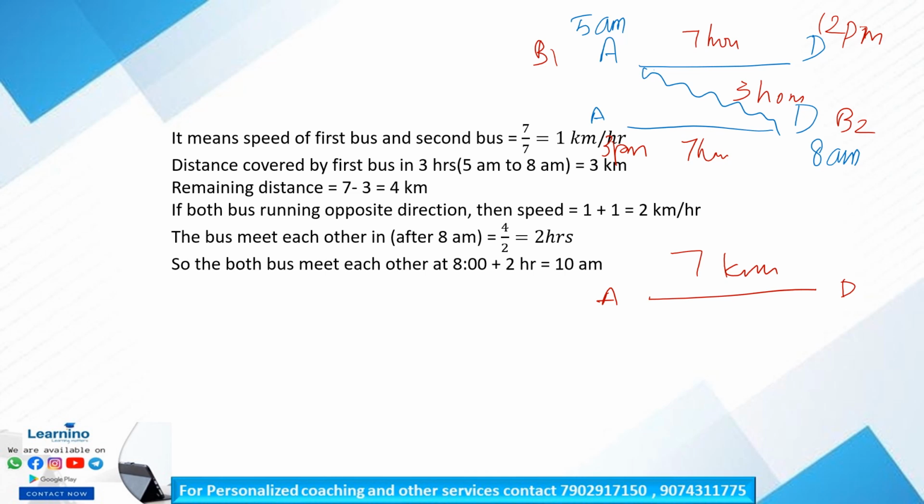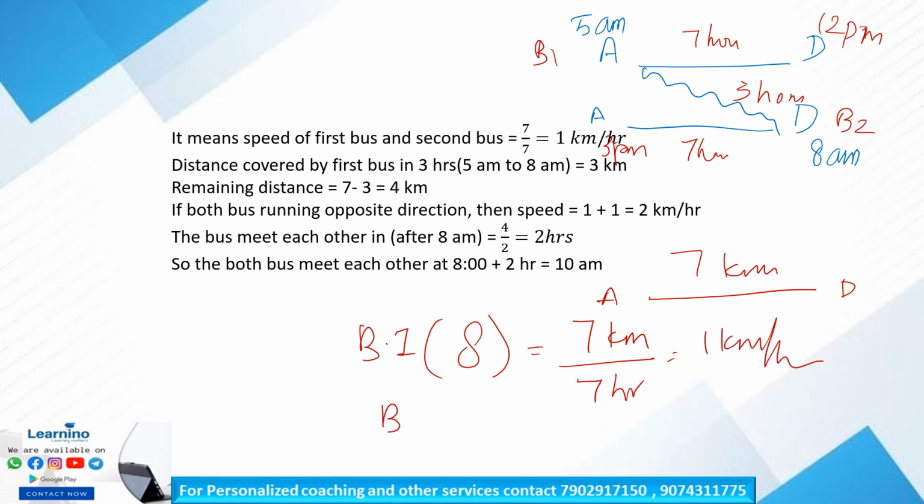So the relative speed is, first of all, the speed of bus 1. Speed of bus 1 is equal to distance 7 kilometers by time 7 hours. That is equal to 1 kilometer per hour. This is applicable to both the buses, the speed of bus 1 and the speed of bus 2. That is equal to 1 kilometer per hour. So relative speed is equal to 1 plus 1, which is 2 kilometers per hour.